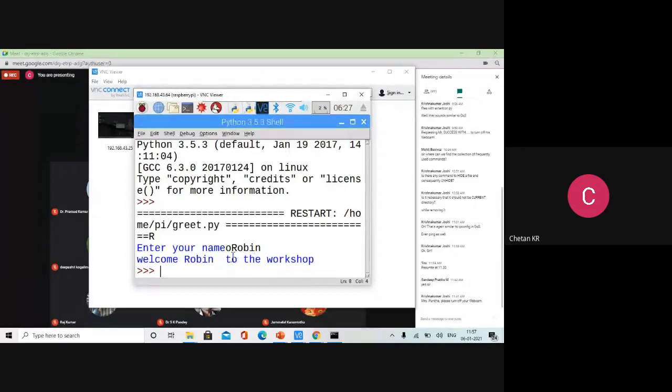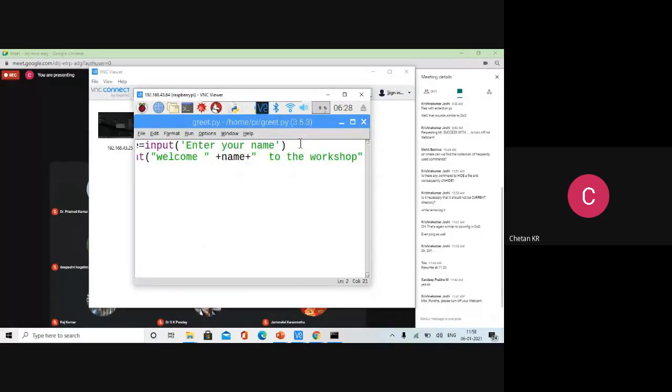Fine. Suppose this workshop has to be a variable, like Atal workshop. I have to ask the user which is the workshop. So I have to ask that. Or I can store it, like workshop is equal to. You need not ask also, you can store it. Now what happens? You will have two literals and two variables. Welcome is a literal, to the workshop is a literal, but in between I have to insert the variables, name and workshop. So concatenation becomes clumsy sometimes. So much concatenation becomes clumsy.